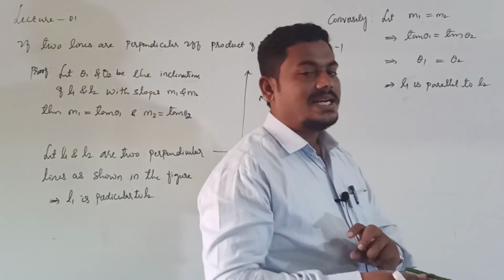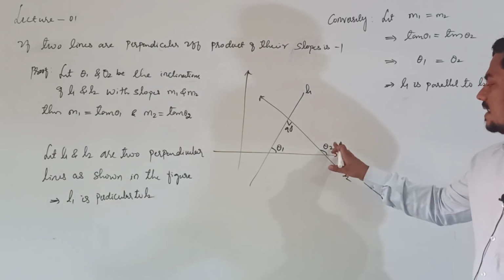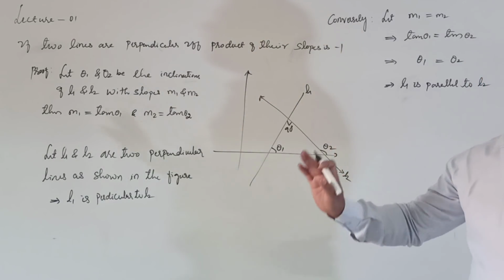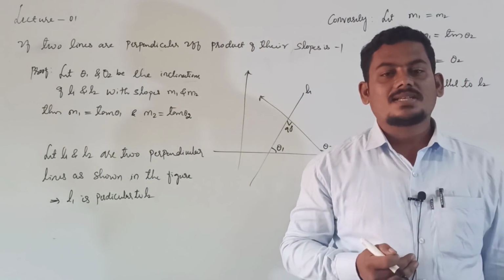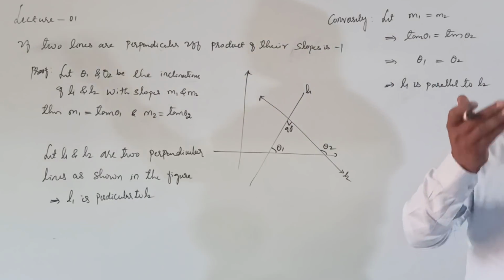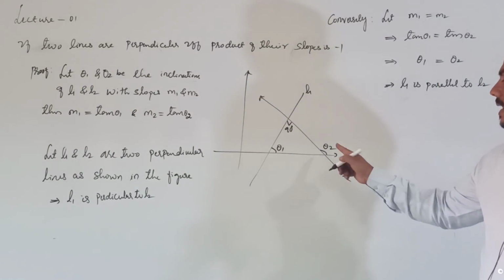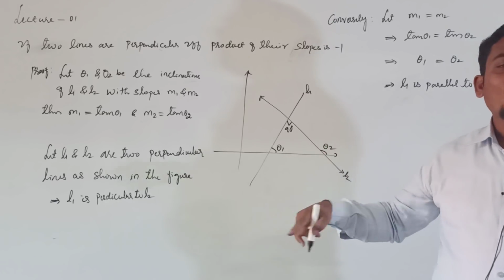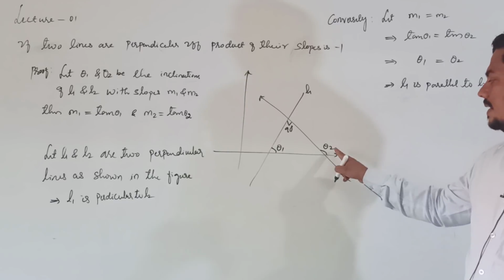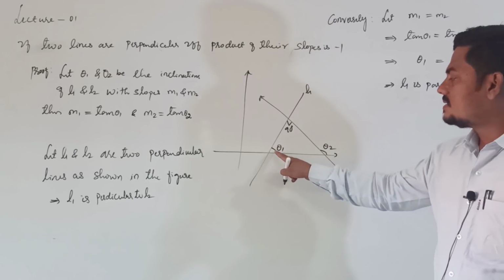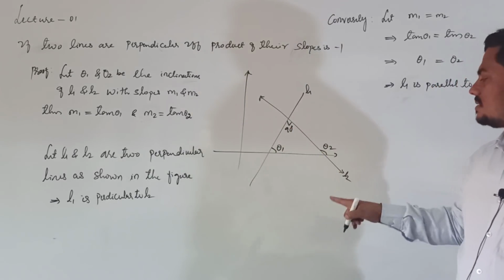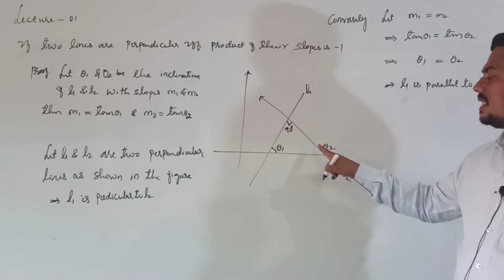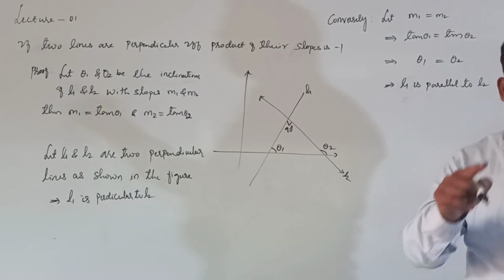Already you have one result: the exterior angle is equal to the sum of opposite interior angles, right? Already you learnt this concept. Theta 2 is equal to the sum of opposite interior angles. For this exterior angle, these two angles are opposite only, right?